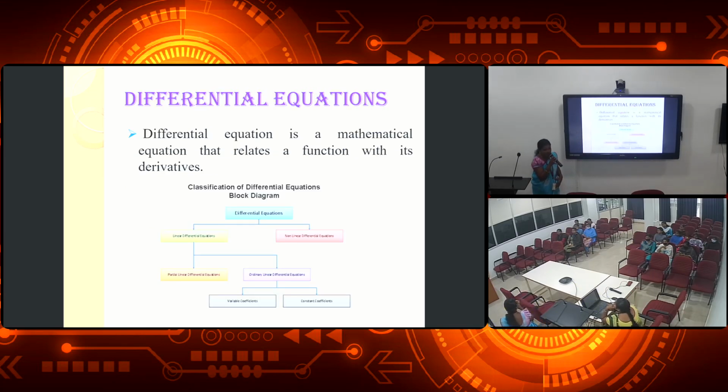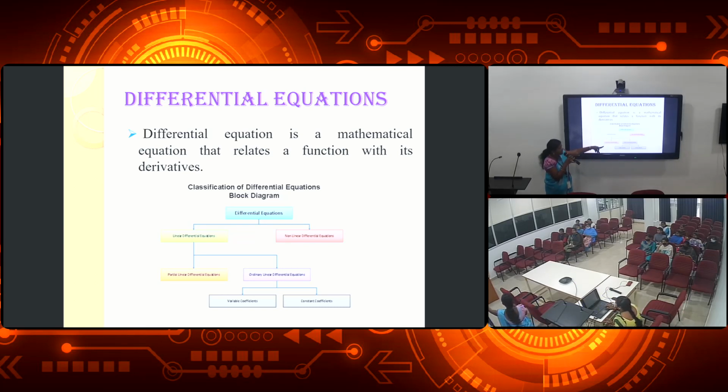Next, differential equations. A differential equation is a mathematical equation that relates a function with its derivatives. Wherever we are studying about differentiation, that is called a differential equation. Now, differential equations are split into two. The first one is linear differential equation. The second is non-linear differential equation.